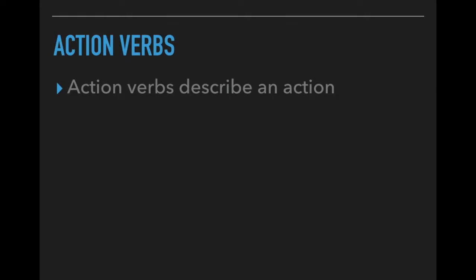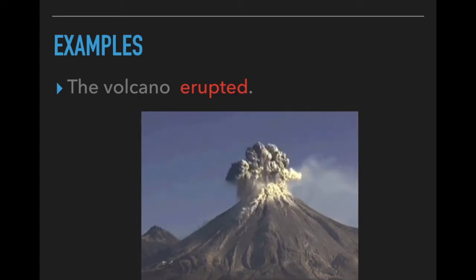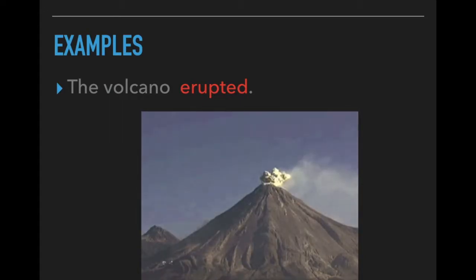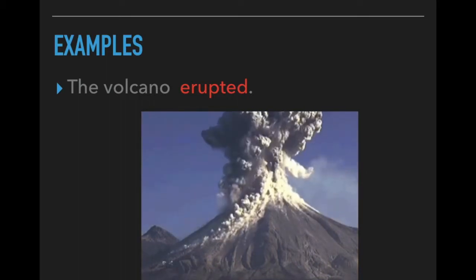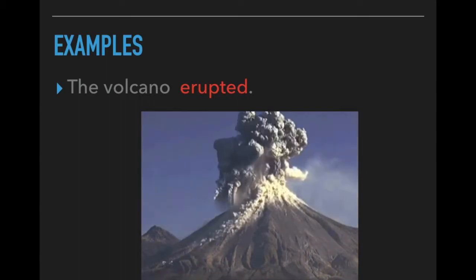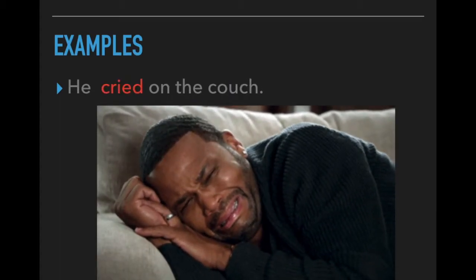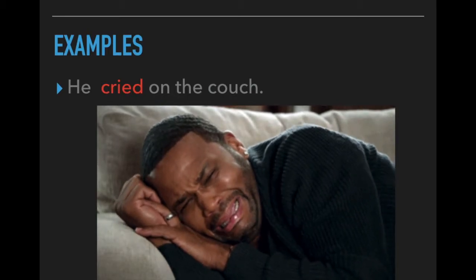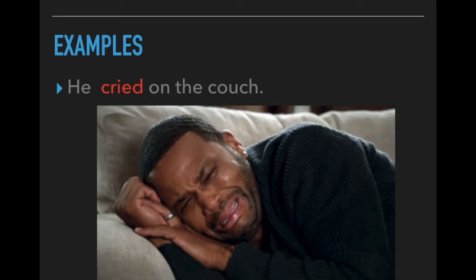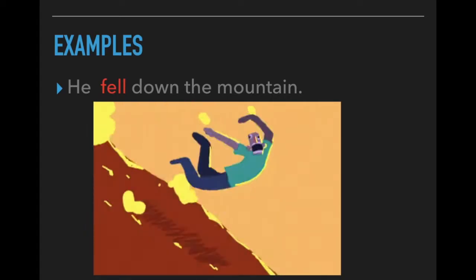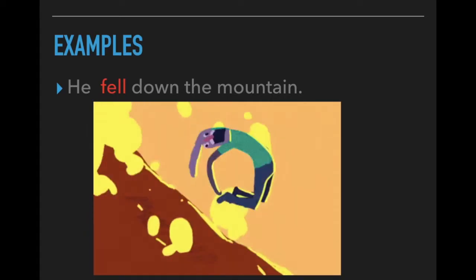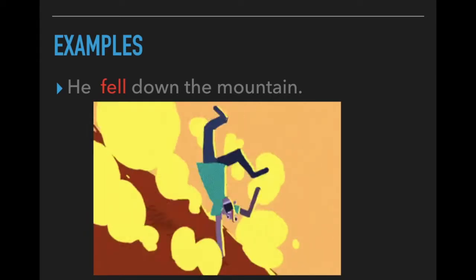Now an action verb has a little bit of a different job. Action verbs describe an action. Some examples. The volcano erupted. Now eruption, this erupted, is an action that occurs. It says what the subject did. He cried on the couch. Crying is an action, and therefore it is a verb. And finally, he fell down the mountain. Falling is an action, it is a verb.